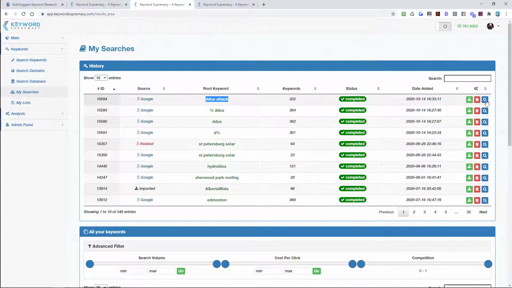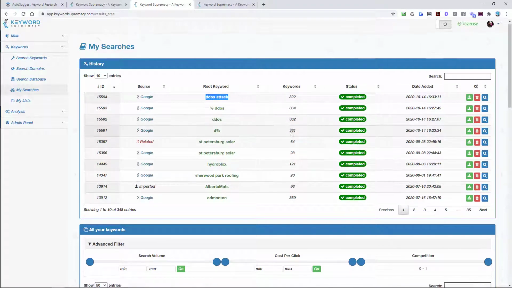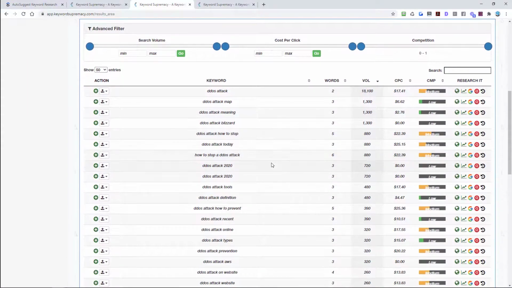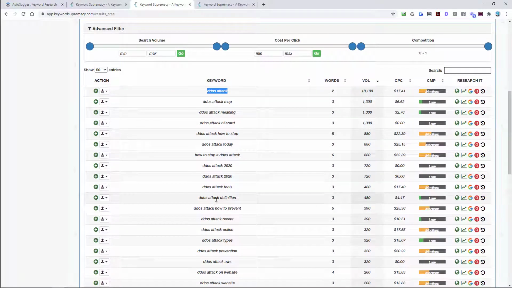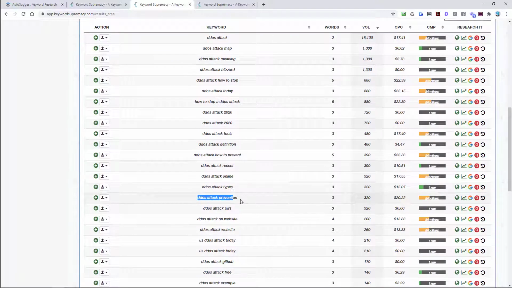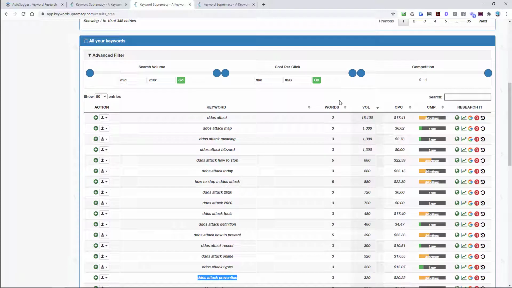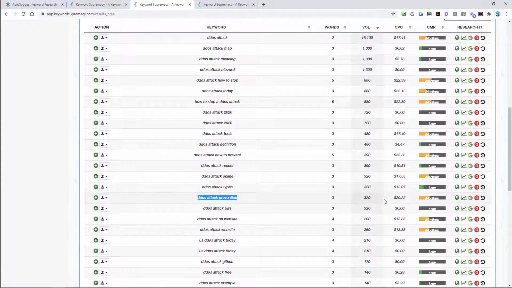So you can see I did DDoS attack, and then I went and looked at keywords in DDoS attack. So DDoS attack map, meaning, Blizzard, DDoS attack, how to stop. We have DDoS attack definition, and then I looked at this keyword. You can see as we get deeper into the niche, the search volumes start dropping considerably.